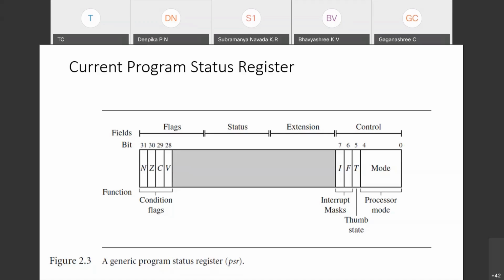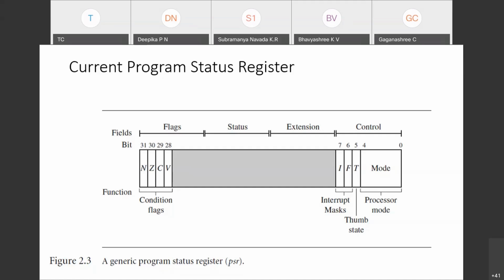I and F are interrupt masks which are there to disable the interrupt request. When the processor is running the program, if any interrupt comes and I am able to disable those interrupts, then I can continue with the program without any problem. Discontinuity won't happen. So interrupt masking can be done with bits 6 and 7, named I and F. I is the interrupt request disabler.